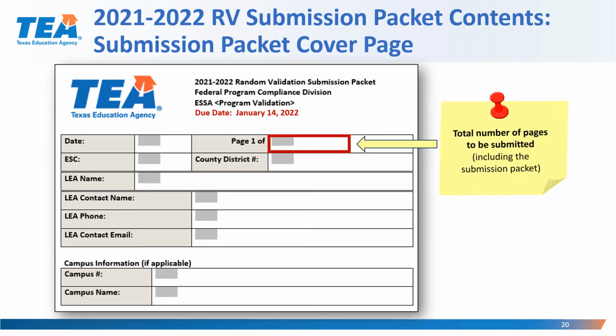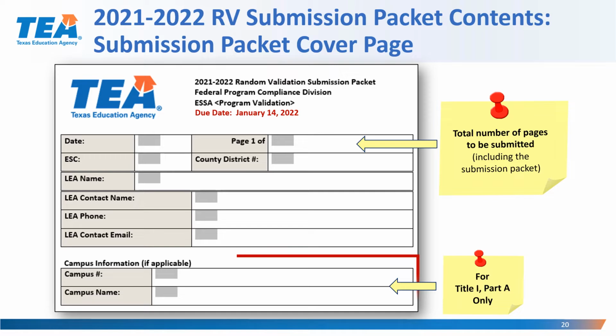For total number of pages to be submitted, this should include the submission packet as well. So if the cover page is page 1 of the submission packet, the checklist is page 2, and the documentation goes up to page 25, then the number to be included here is page 25. So it would read page 1 of 25. Please note that the campus information referenced below will only be requested for Title I Part A, since Title I Part A is the only random validation that will specifically be requesting documentation from the campus level.